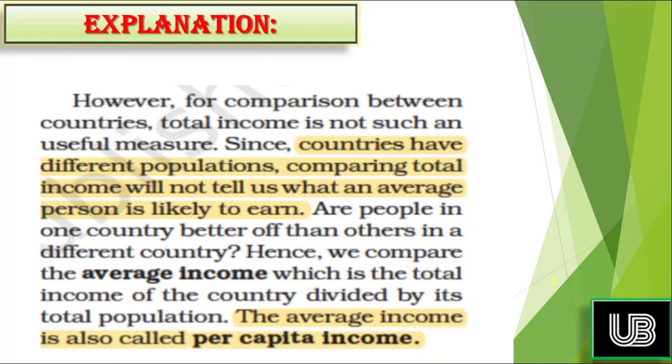Comparing total income will not tell us what an average person is likely to earn. Are people in one country better off than in other countries? Hence we compare the average income, which is the total income of the country divided by the total population. The average income is also called per capita income.